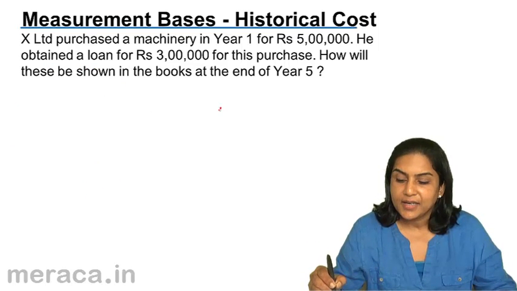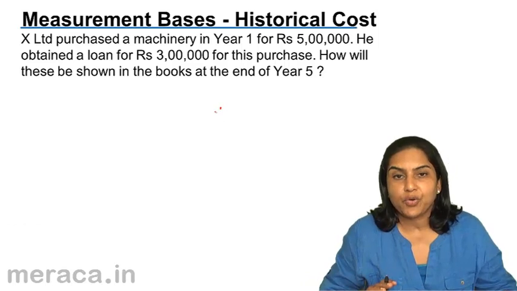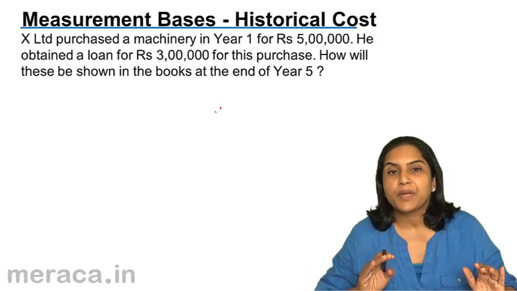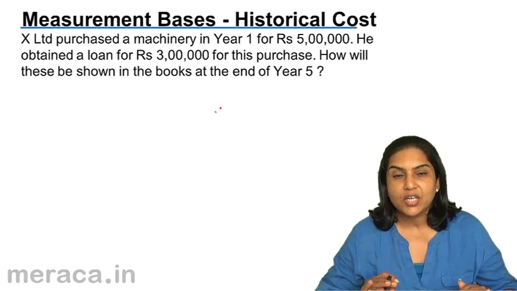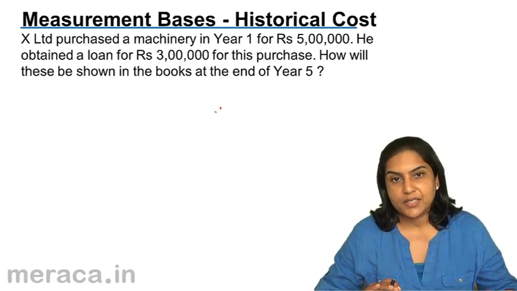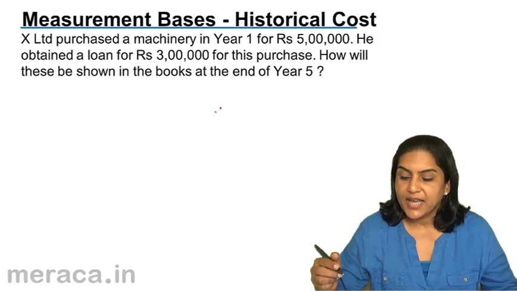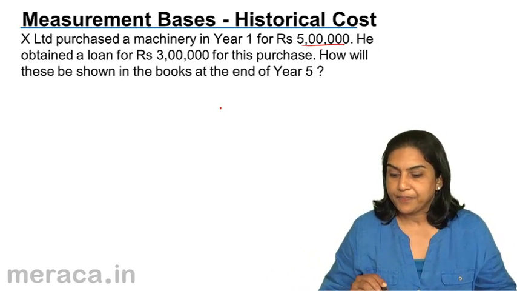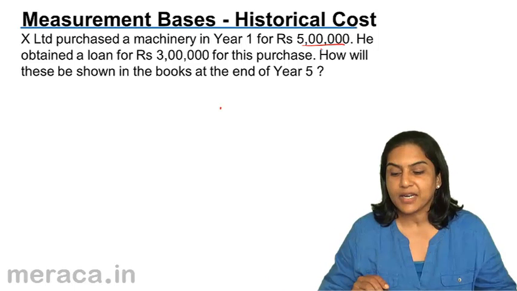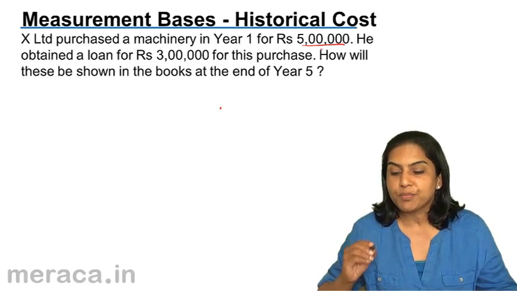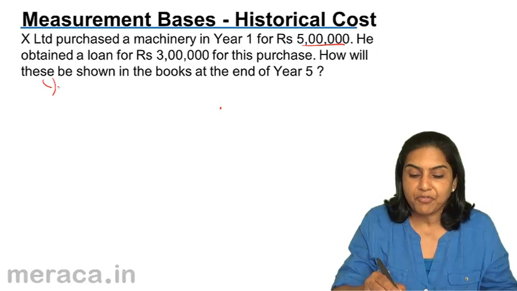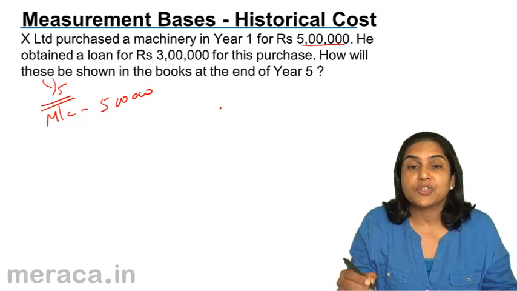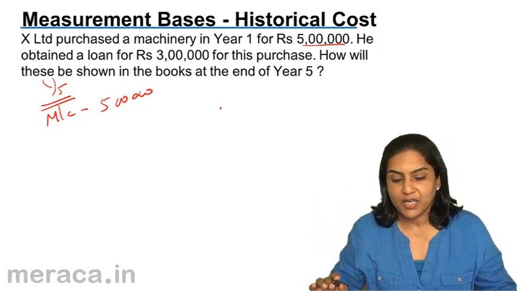To understand, we will just have a quick overview. We will take an example and understand in each of the scenarios what could be a historical cost, what is current cost, what is replacement cost, and what is the present value. Say, let's say X Limited purchased machinery in year 1 for rupees 5 lakh. He obtained a loan for rupees 3 lakh for this purchase. How will these be shown in the books at the end of year 5? At the end of year 5, machinery will be 5 lakh. Of course, there may be depreciation, that is not something we are considering.